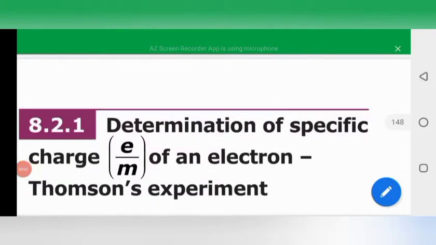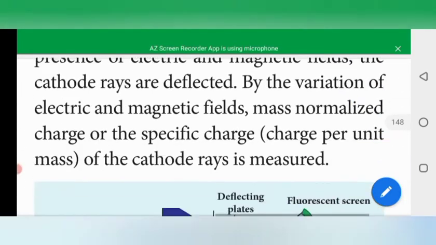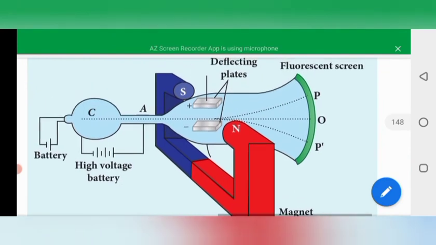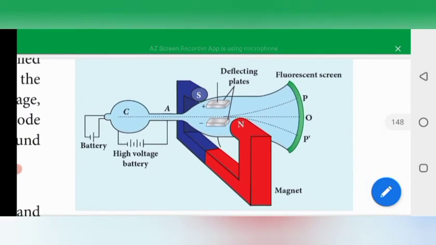Then next we will find out the determination of specific charge, that is e/m of an electron, in Thomson's experiment. Let us see the experimental arrangement of this experiment. See this picture. This is the experimental arrangement of Thomson's model. By this experiment, by the variation of the electric and magnetic field, the specific charge of the cathode rays is measured. So here we have to produce the cathode rays.